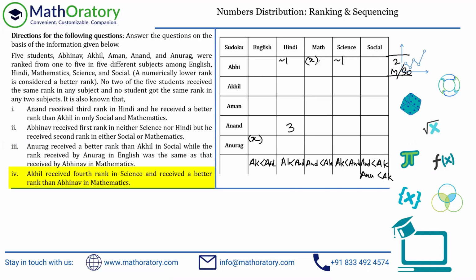Point number 4 says Akhil received 4th rank in science. Okay, so that's a definite one. Akhil receives 4th rank in science. This I can use straight away, right?